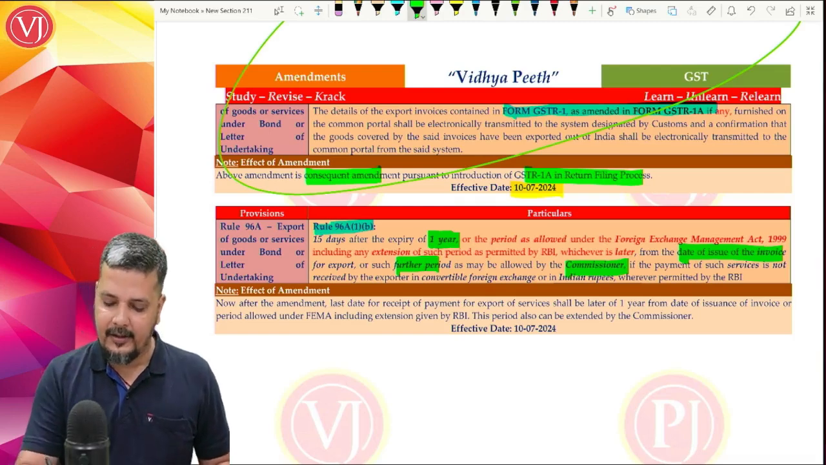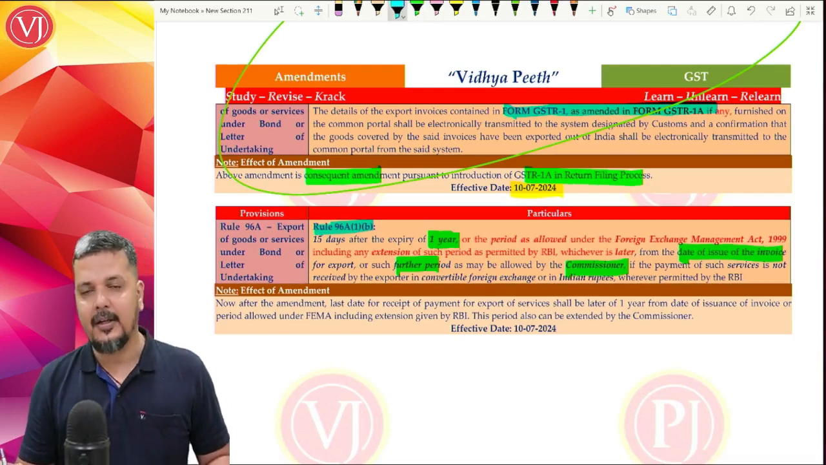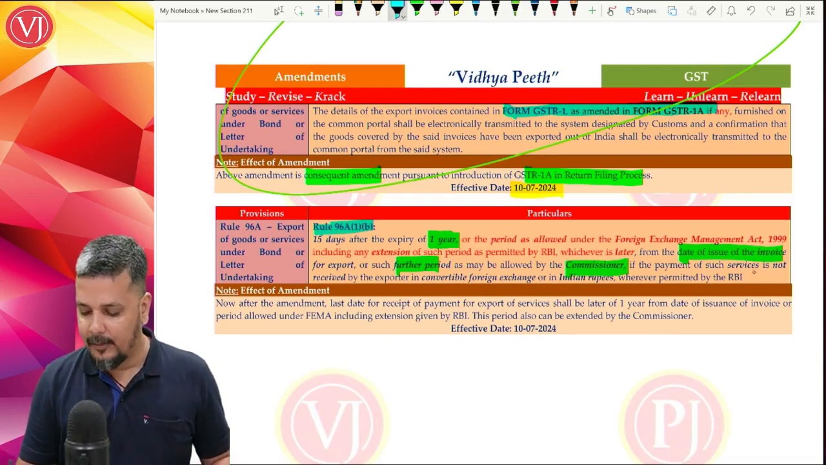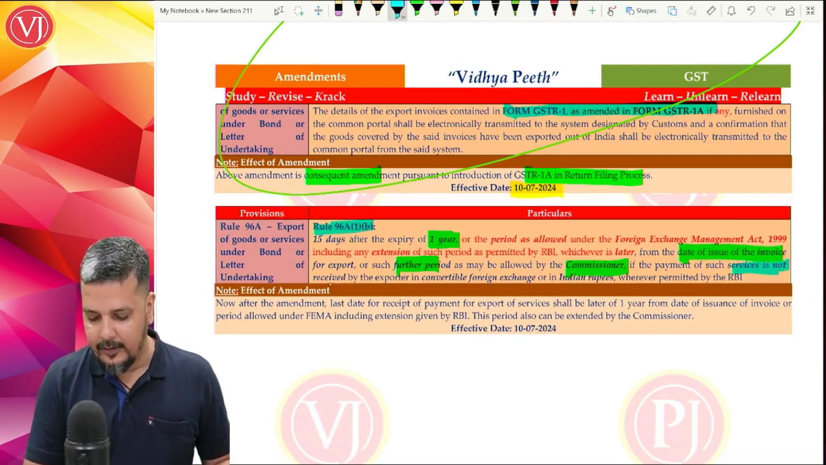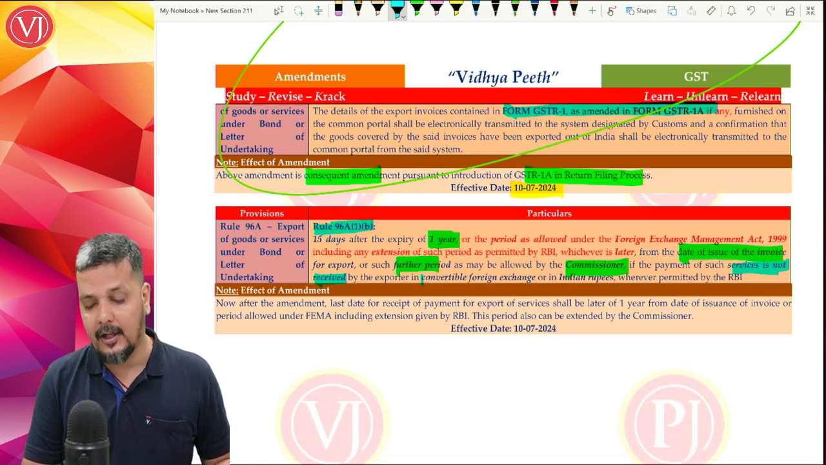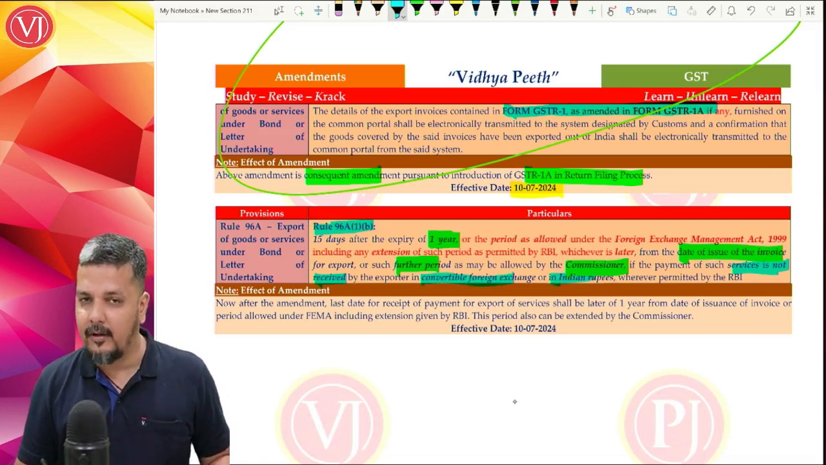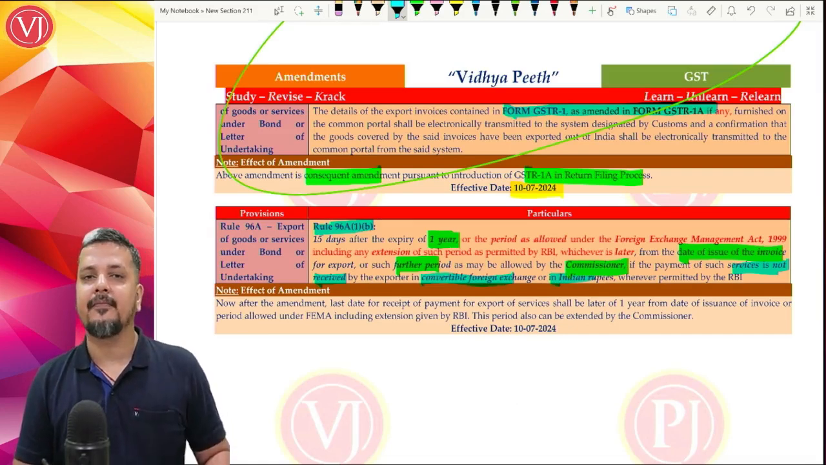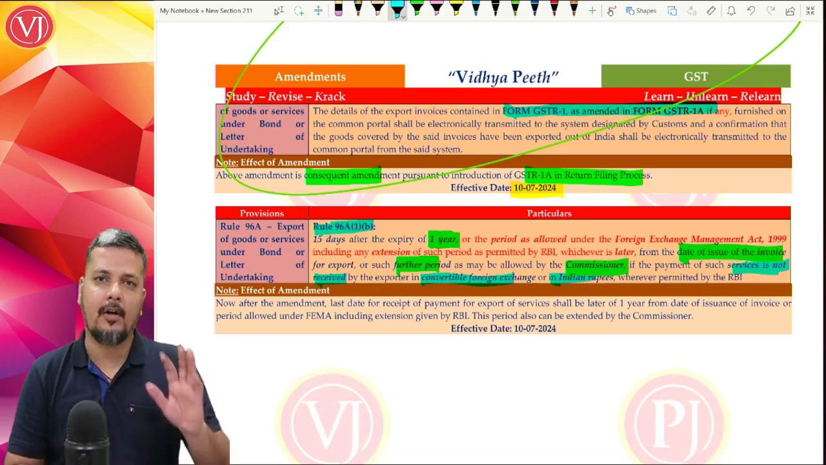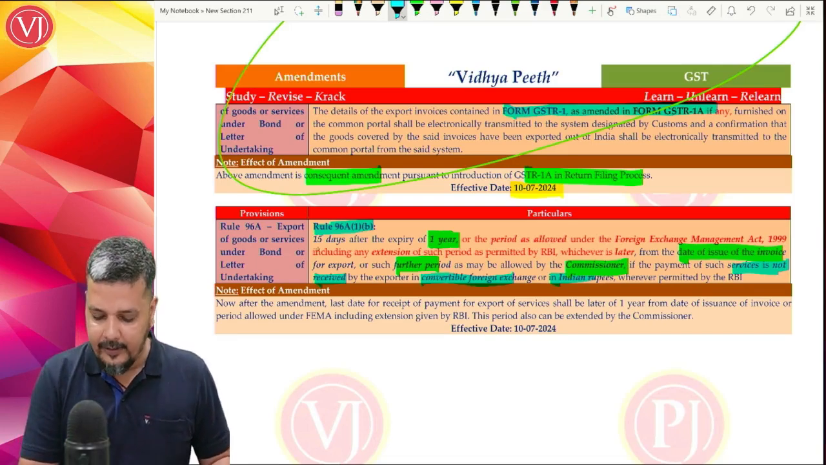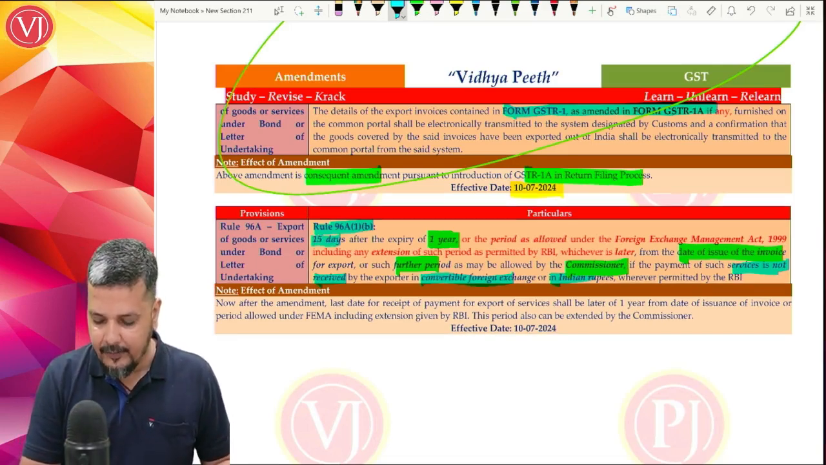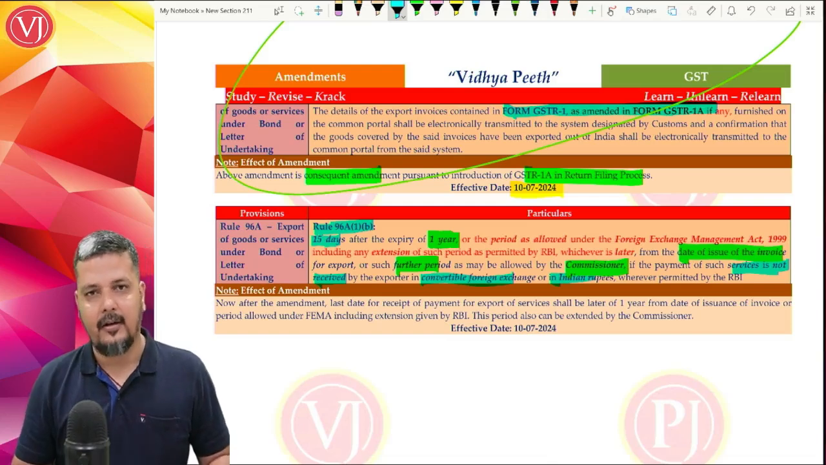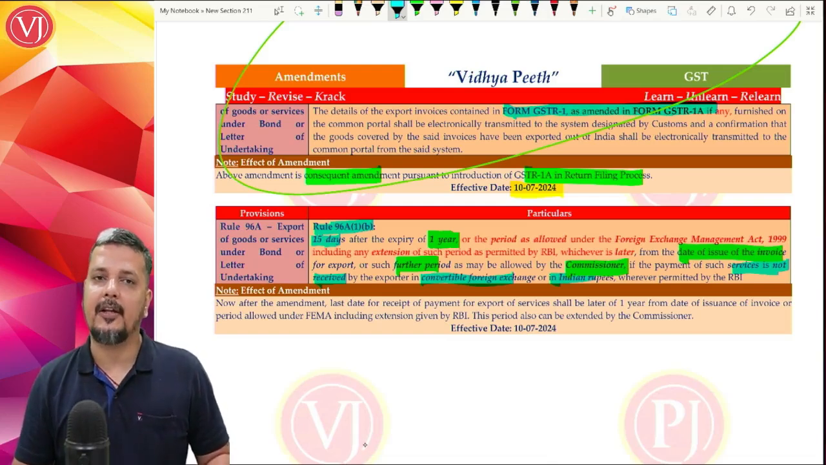If you're not getting the payment within 1 year or as notified or extended by the commissioner, then what will happen is, it should be received in convertible foreign currency, or Indian rupees only when it is allowed. If it is not received within the time gap of 1 year or as extended by the commissioner, you don't get the convertible foreign currency or Indian rupees wherever notified. Normally it is convertible foreign currency. Then after that period, within 15 days, you have to pay that amount. Then it will not be treated as export.